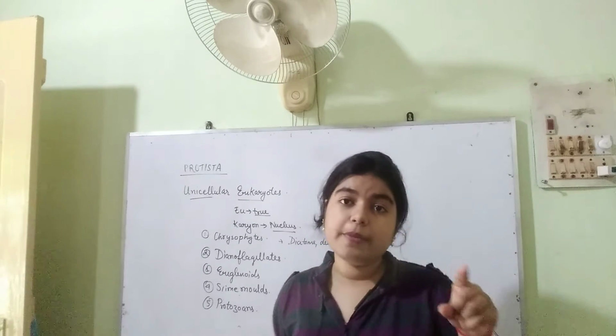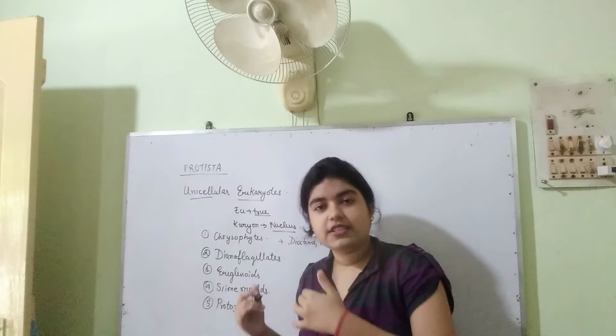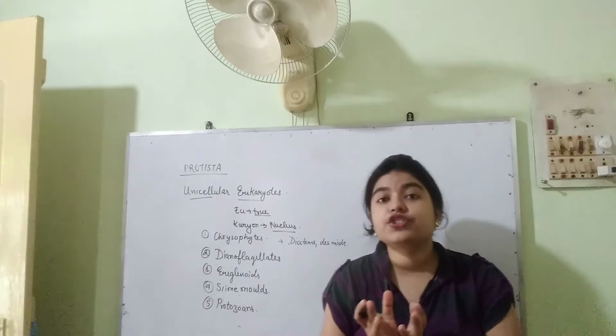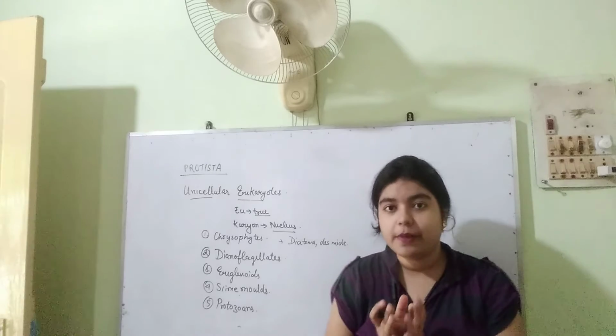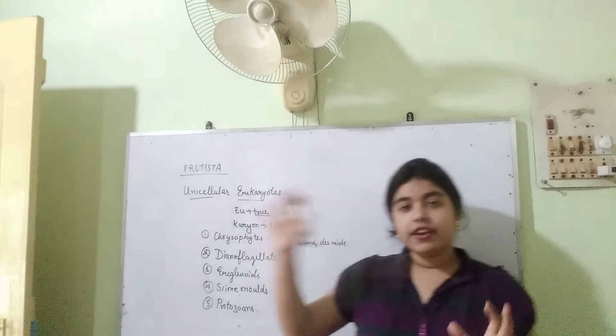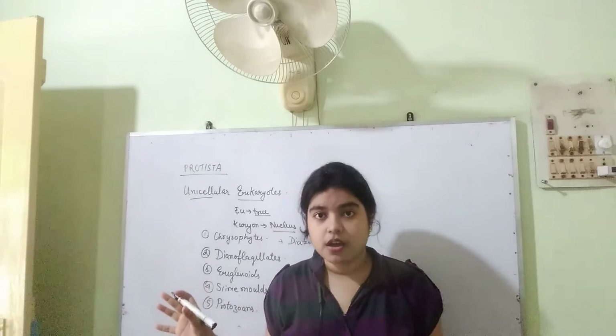But when favorable conditions are available, when all the conditions are right for the slime molds to develop, then they develop into an aggregate structure, that is called plasmodium. Okay, this plasmodium is very different from the Plasmodium which causes malaria.